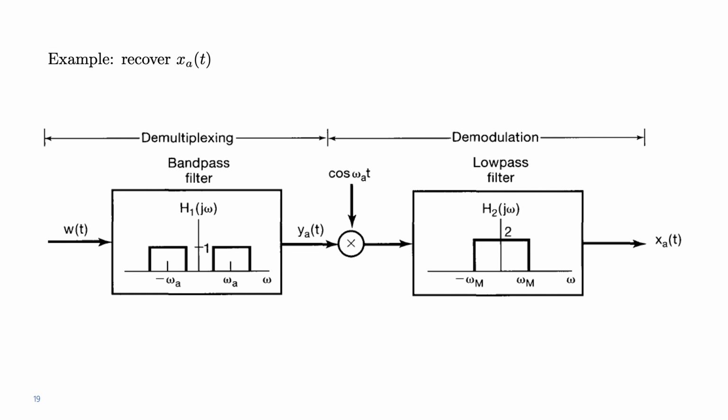This is called demultiplexing. We are basically untangling everything. We are extracting that signal that is of interest to us. Then after that, we do demodulation, as we saw earlier in this class today. So multiplying by cosine omega a t, because the signal we're interested in has been modulated at frequency omega a, and then applying a low pass filter to recover the signal xa of t.